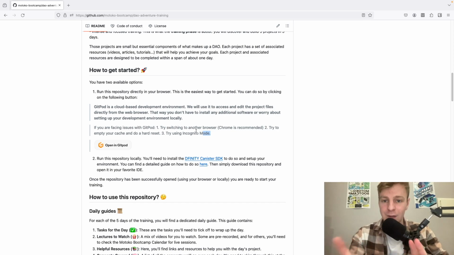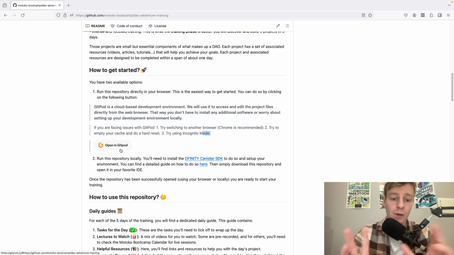It's to use something called Gitpod, which is actually an online cloud-based development environment. So I've already set up everything for you, DFX and all the extensions that you need for Motoko. So you can just click here. If you have a GitHub account, that's the only thing you need. It will load an environment and you can work from that environment.